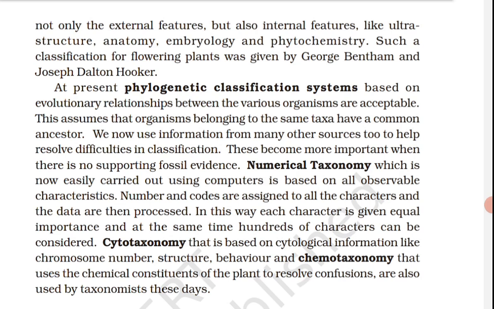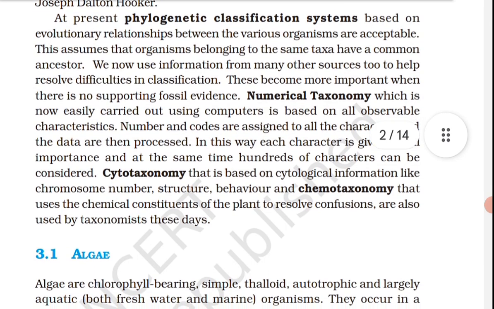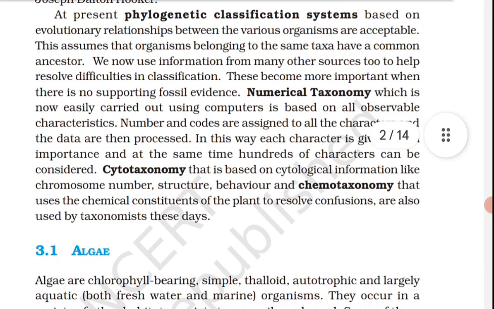I am repeating it again: ultrastructure, anatomy, embryology and phytochemistry. Such a classification for flowering plants was given by George Bentham and Joseph Dalton Hooker.